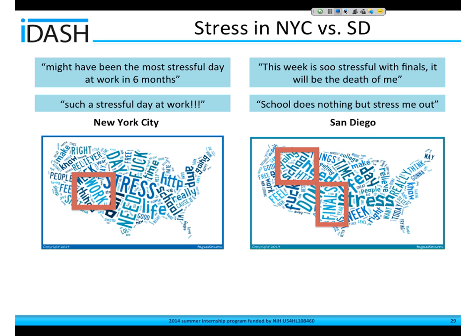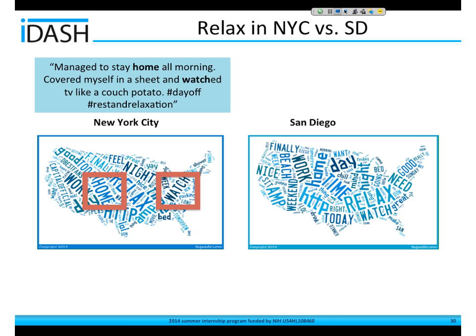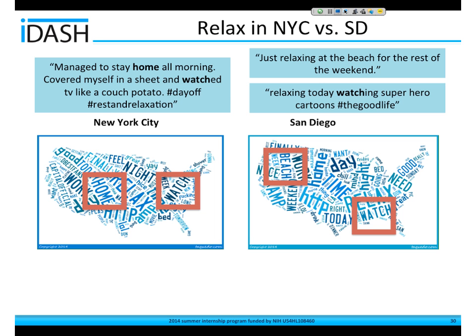And then if we look at the relaxed tweets, we see that New York is more about being at home. The watch frequency distribution kind of represents entertainment, like watching TV or watching a movie. And San Diego actually talks more about the beach, and also they talked about watch as well.